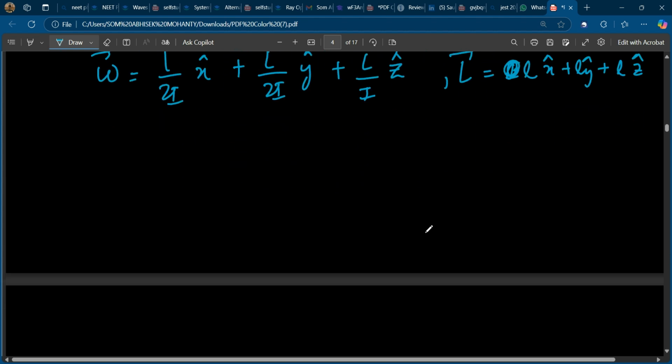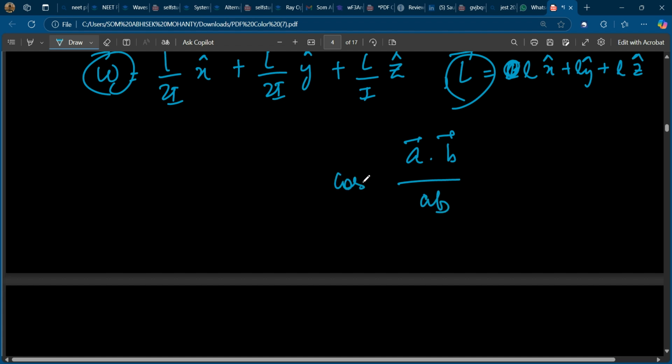So cos theta, we need the angle between angular momentum and angular velocity. Any two vectors, if I need the angle between them, what will I do? Cos theta is equal to A dot B divided by AB. So cos theta is equal to L dot omega divided by L and omega.